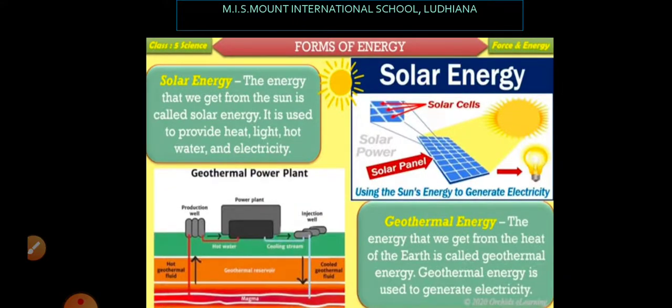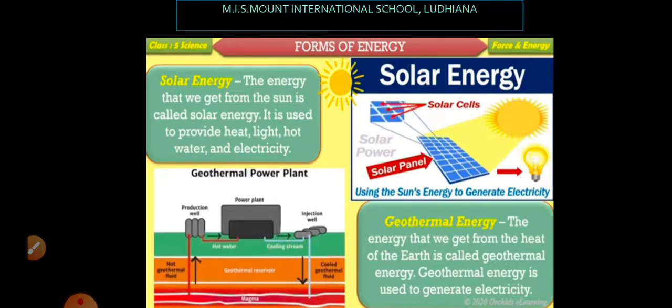Then the next is, yes, the solar energy, a very important form of energy. This energy we get from sun. It is used to provide heat, light, hot water and electricity. Nowadays, a number of solar panels are getting utilized, which are then used to produce electricity.